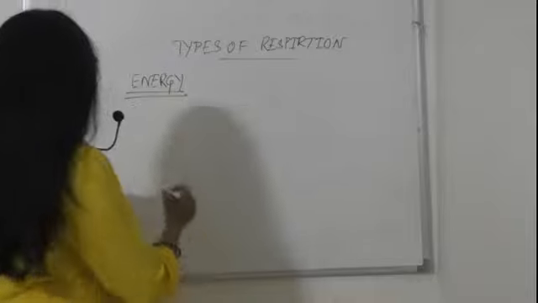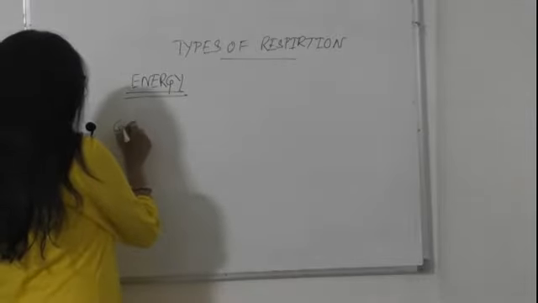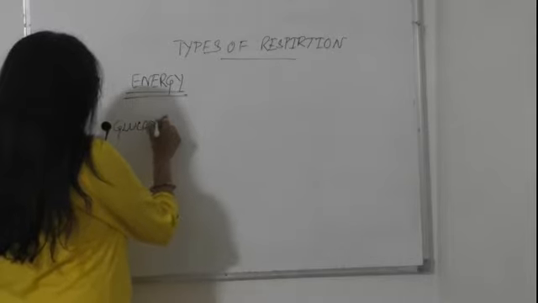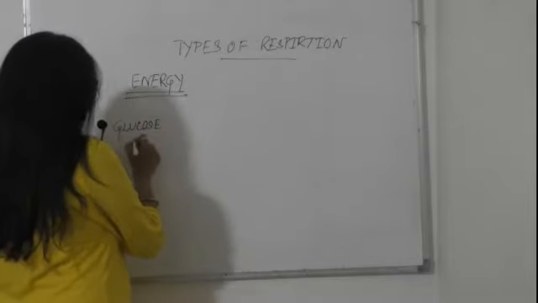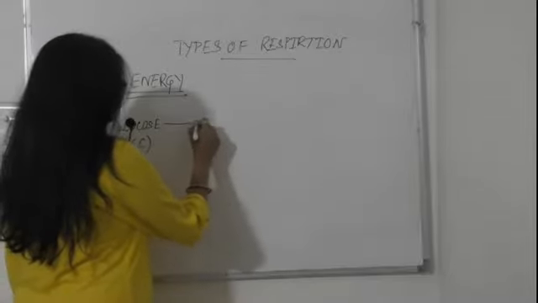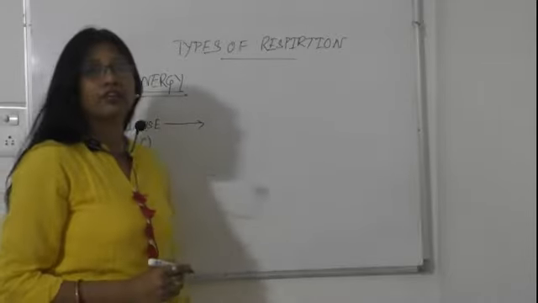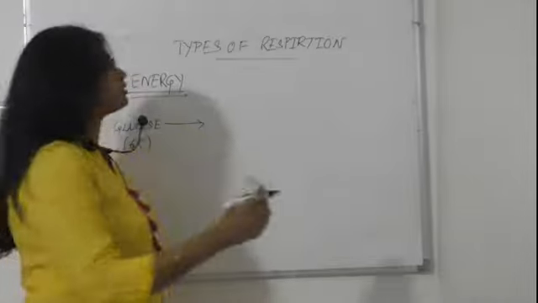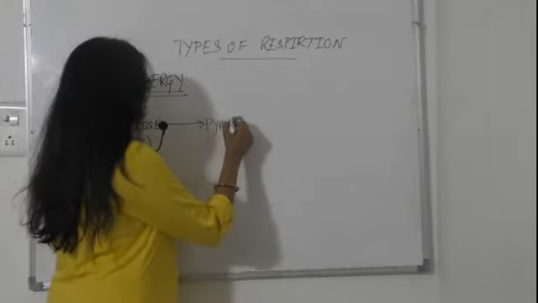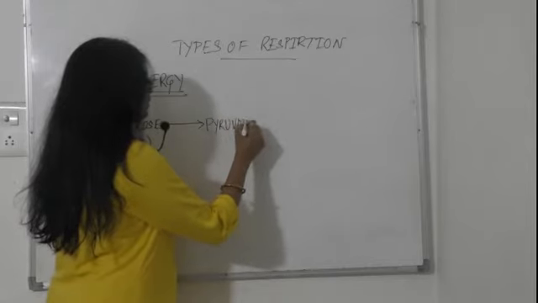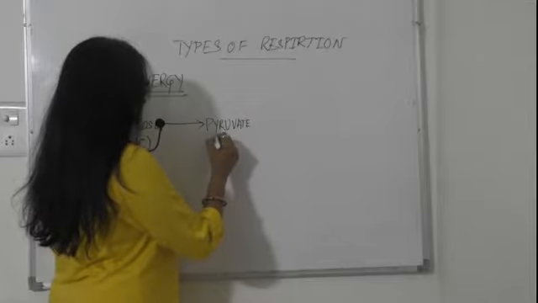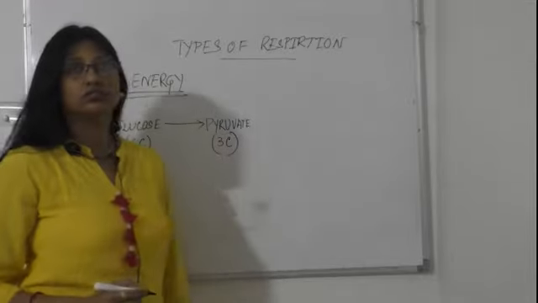The food material, that is glucose, a 6 carbon molecule, transforms into pyruvate after respiration. This is a 3 carbon molecule.